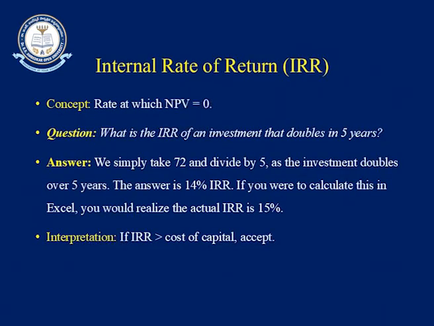Third is internal rate of return. It is as simple as this: it is the rate at which the NPV is 0. In the previous case, we used the discount rate and checked the net present value. But in this case, we are trying to trace the return. What is the return at which the NPV is 0?